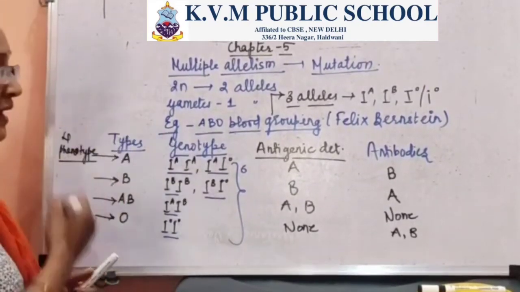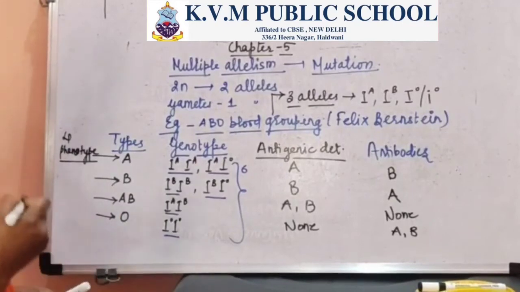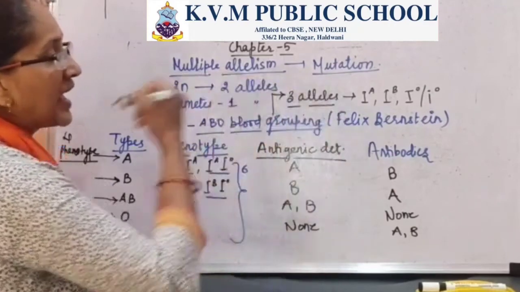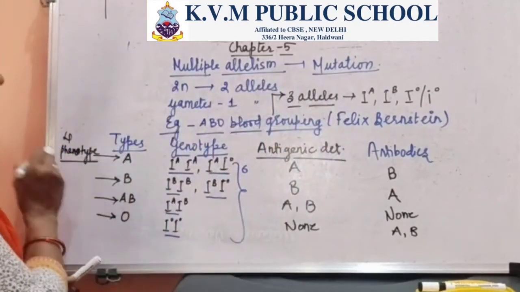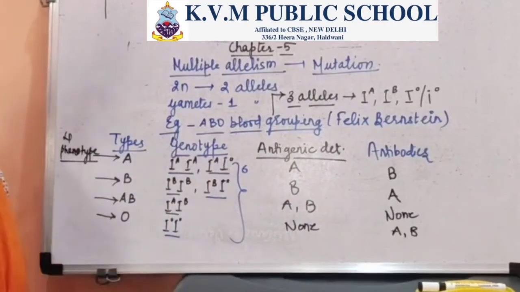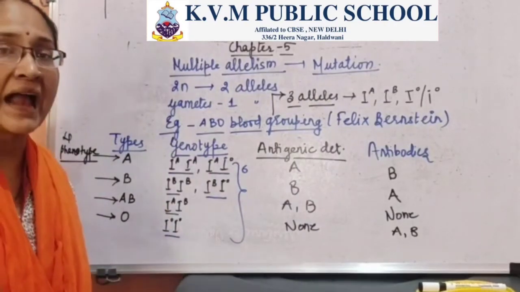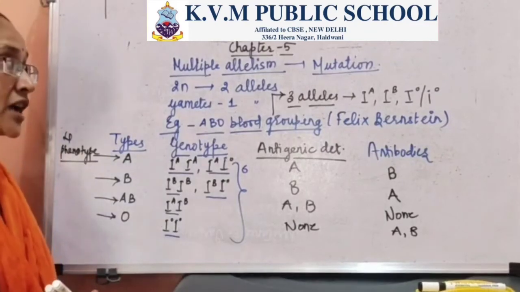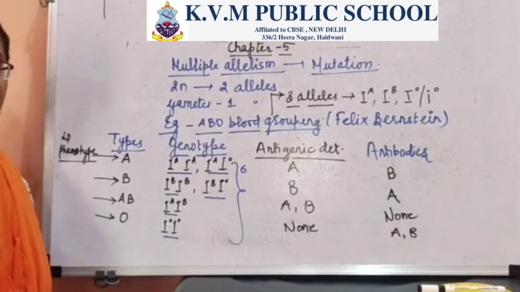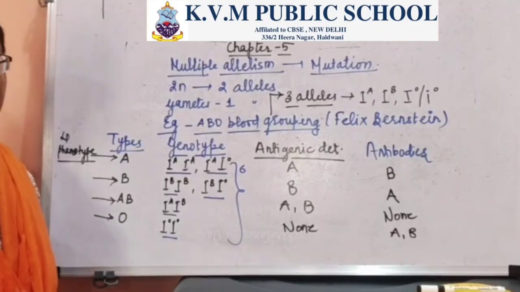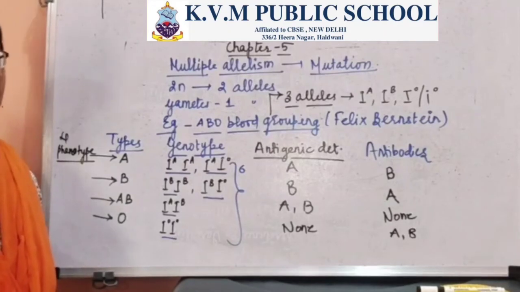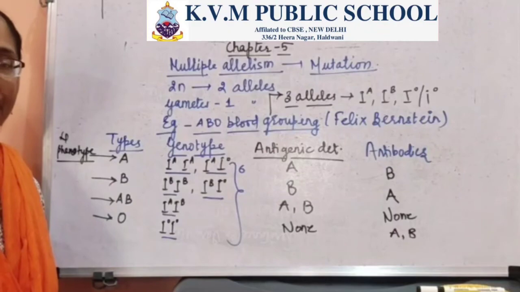Now when we talk about multiple allelism, the blood grouping pattern is controlled by 3 allelic forms, forming 4 phenotypic expressions and encoded by 6 genotypes. So in this module, we carried out the discussion of multiple allelism, taking up the concept of the ABO blood grouping system. In the next module, we'll take the other example of multiple allelism, that is coat color in case of rabbit. Thank you.